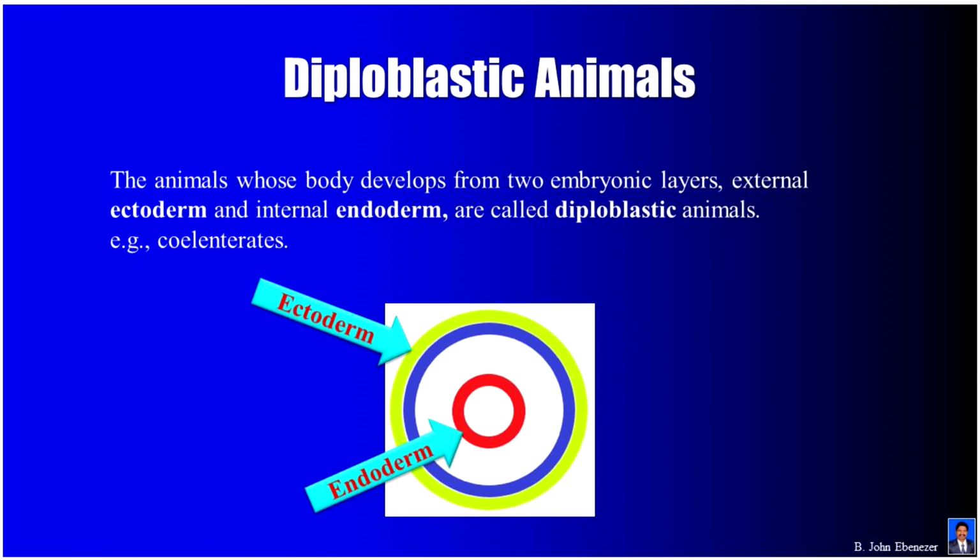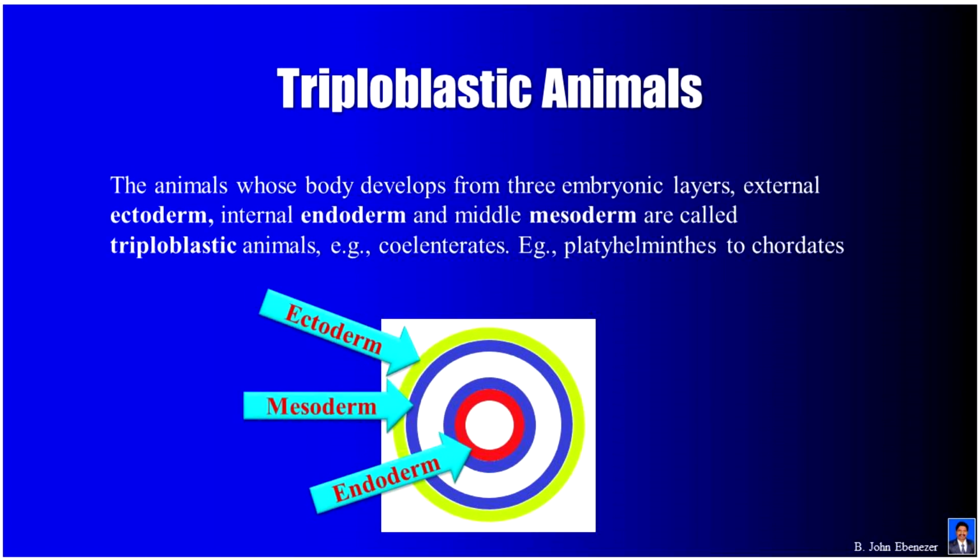Diploblastic animals. The animals whose body develops from two embryonic layers, external ectoderm and internal endoderm, are called diploblastic animals. Example, coelenterates. Triploblastic animals. The animals whose body develops from three embryonic layers, external ectoderm, internal endoderm, and middle mesoderm, are called triploblastic animals. Example, platyhelminthes to chordates.